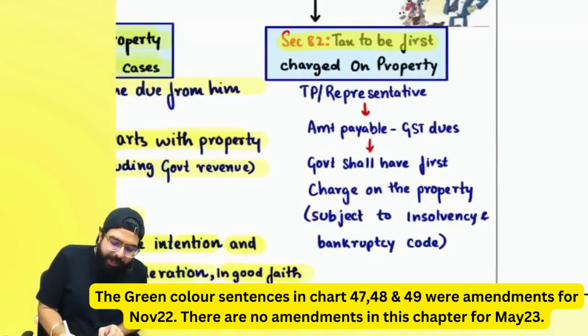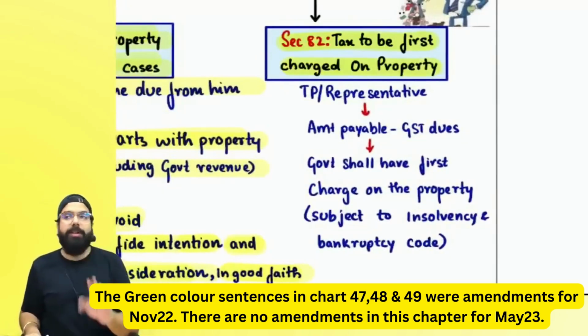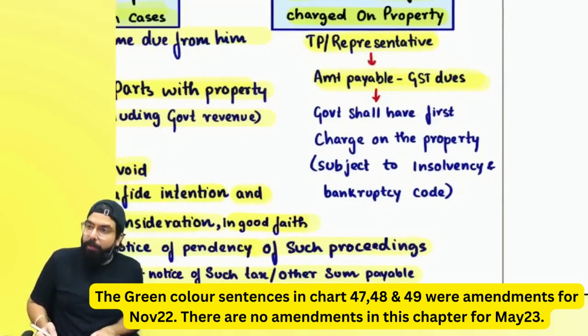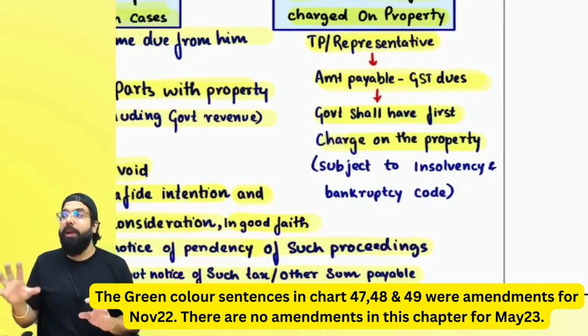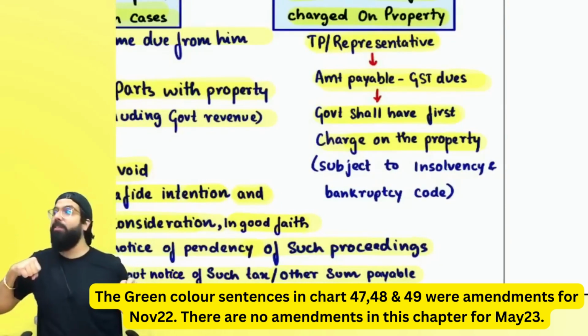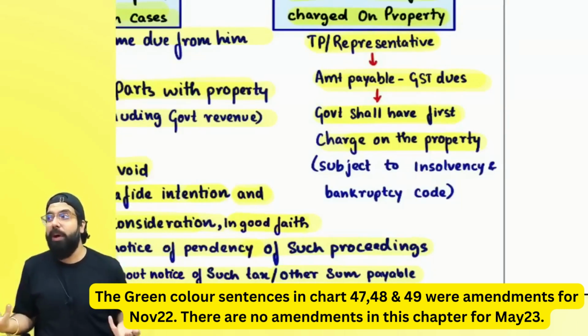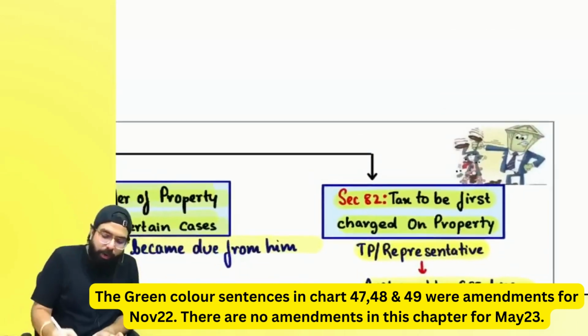Then we have section number 82, tax to be first charged on the property. Always remember one thing, for the taxable person or representative, whenever the amount is payable, which is GST dues, the government shall have first charge on the property. Basically, the GST department will have first charge on your property and they will recover their dues. The GST department will stand first and recover the dues, but that is subject to IBC.